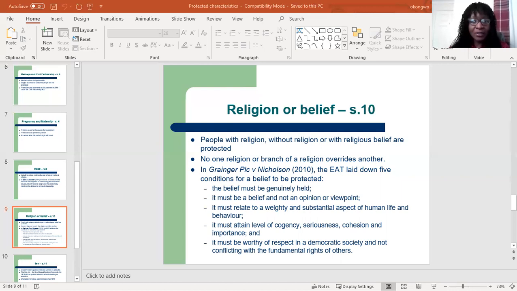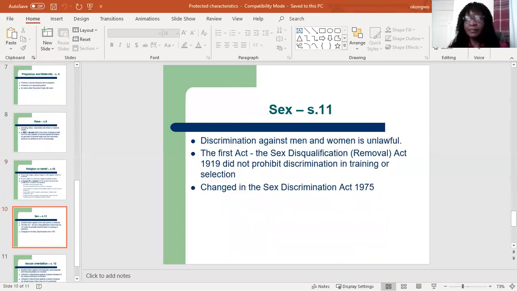Okay, and then the next one is sex. Right, so it is unlawful to discriminate against a person because they are either a man or a woman. This section came about as a result of the history of discrimination against women. In the past, women were restricted from entering certain professions, okay?